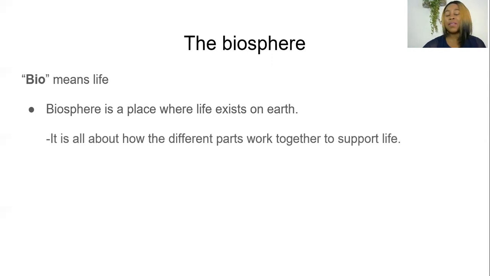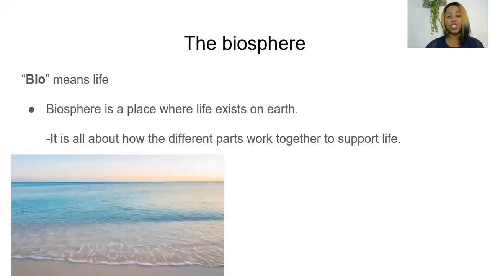So it's all about the different parts that work together to support life, how the ground interacts with the trees and all that we see around us so that we can have oxygen to breathe, food to eat, a place to sleep, and a shelter or a shade to protect ourselves from heat. And before we continue, I just want us to look at a couple of examples. Number one is this picture of the ocean.